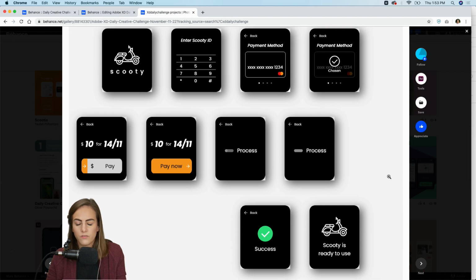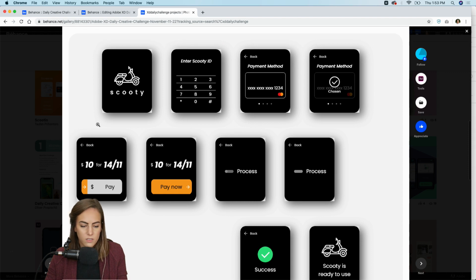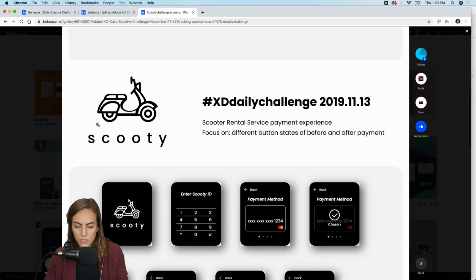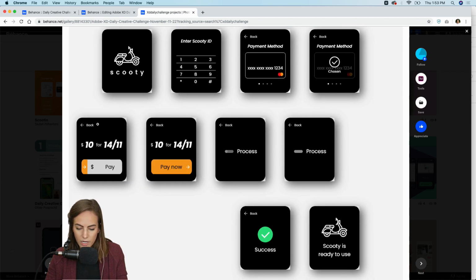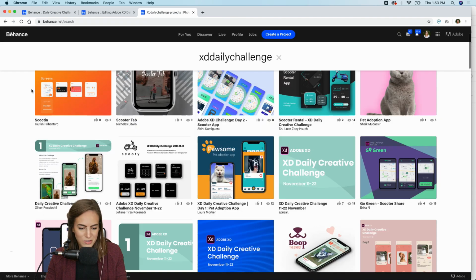So you can save battery, because the white sometimes will take up the battery a lot. But no prototype on this one, but your layouts look great. We've got the payment. It looks like you've got a loading animation for the pay button. So nice job on that. Looks great. So then Scooty's ready to use.